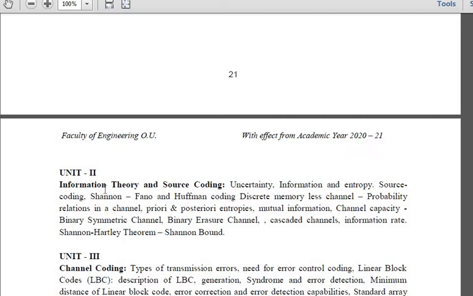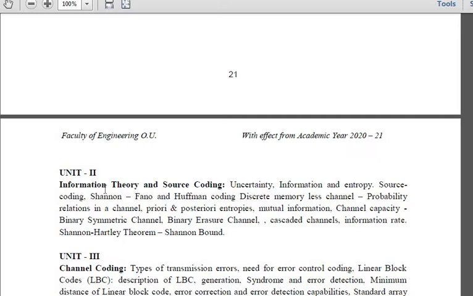You will be transmitting the message, but if there is no content in it, then it is not information. Information is one in which you will have a particular important point. So that means you will have some particular probability of your message, the amount of information which has to be transmitted. If the message is long, that does not mean there is information. There should be some information in your message. So that is what we call information.